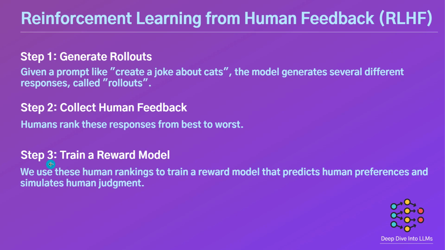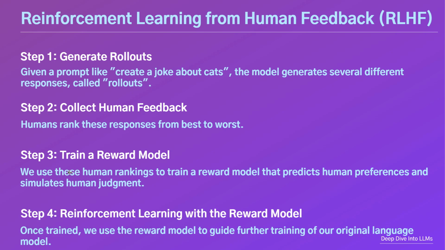We then use this human ranking to train a reward model, which is a neural network that learns to predict human preferences. Essentially, this model acts as a proxy simulating human judgment. The next step is reinforcement learning with the reward model.